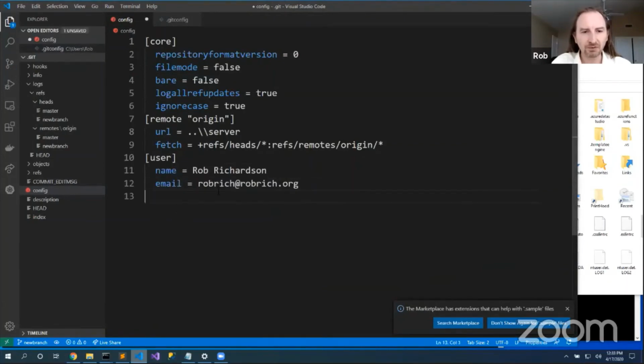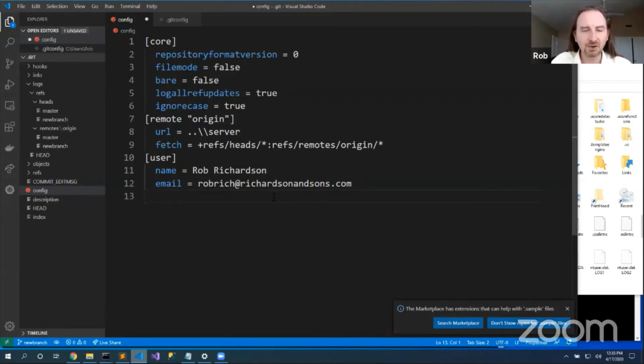Perhaps this is a business project. So instead of being robrich at robrich.org, it's robrich at richardsonandsons.com. And so now I have an email specific to this project that is different than the one assigned to my user. There's a third level of configuration that is installed with Git, and it's in the install directory. So in my case, I'm on Windows. It'll be in Program Files/Git, and baked in there, there's a config file.